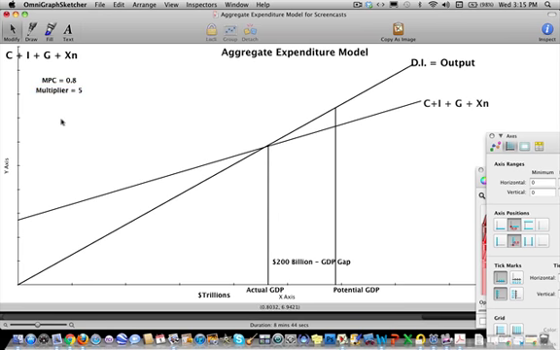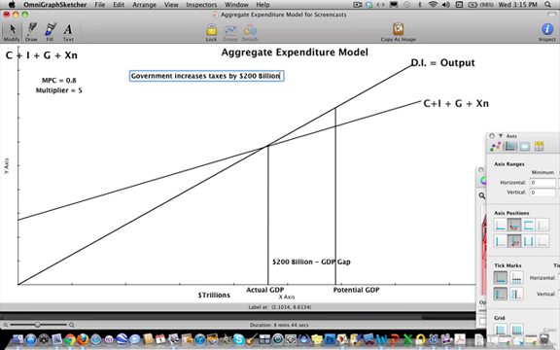Now let's say, and I'm going to pick a number, and you'll see in a second why I'm picking that number, but let's just say that the government decides to tax people, increase people's taxes. The government increases taxes by $200 billion, okay?